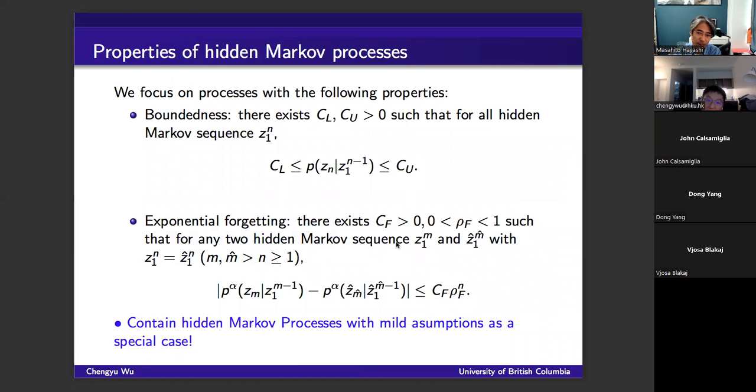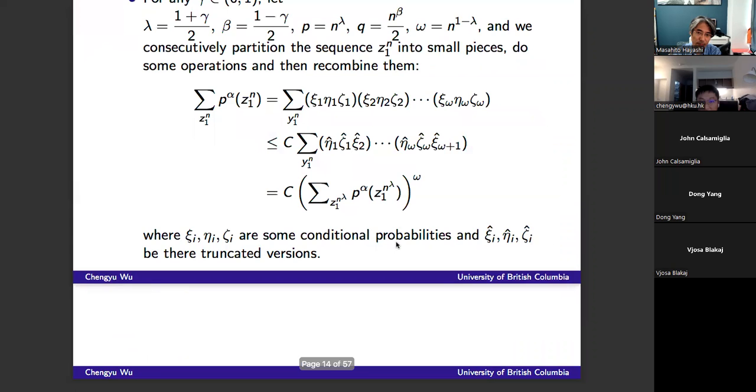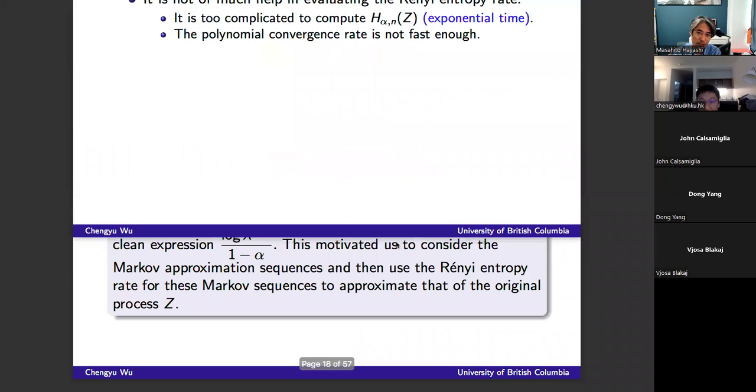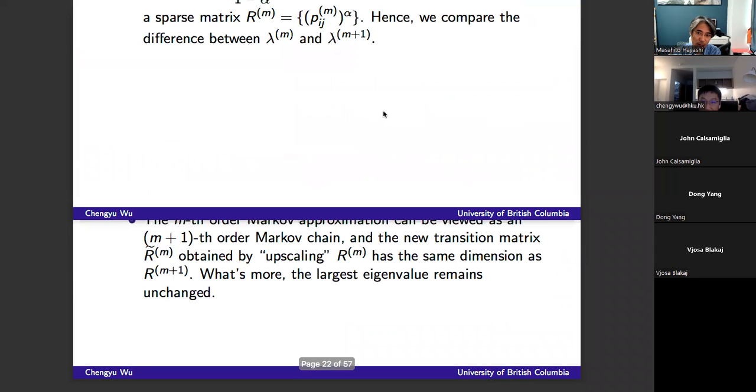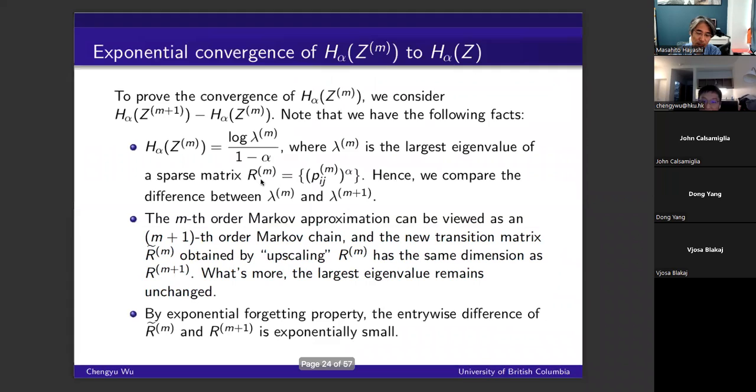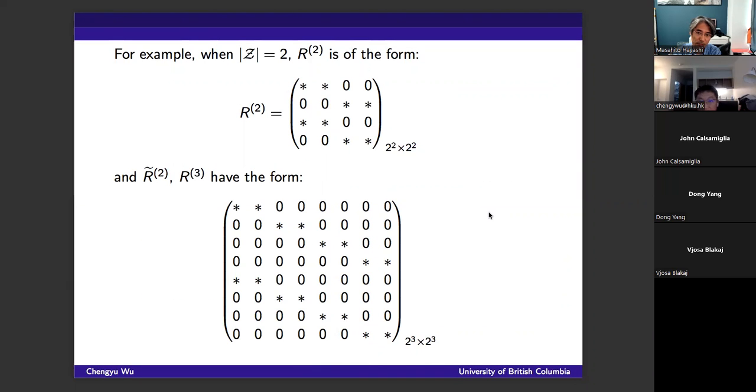So basically, after you upscale the matrix here, it will have the same form as this matrix, and the corresponding entries of those two matrices will be very close, in the sense that they will be exponentially close. So you have two very close matrices, and the largest eigenvalue is continuous with respect to the entries. So you will expect that the difference of the largest eigenvalue will be exponentially small, and this indeed is true.